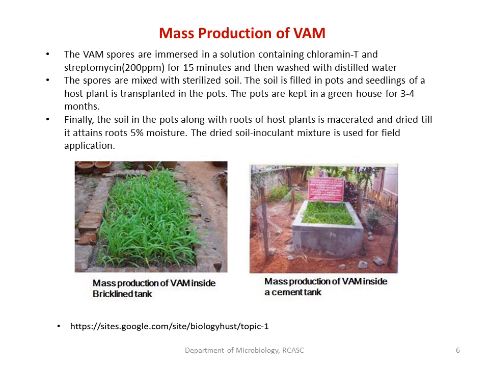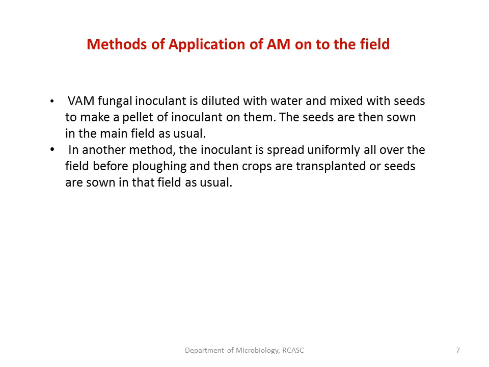After about 3 to 4 months, you can remove the root system, and the soil can also be used. Macerate the root system well, that is, cut the root system well, and mix it along with the soil, dry the soil, and you can pack it and dispatch it to the farmers for their application. This is about the production of arbuscular mycorrhiza.